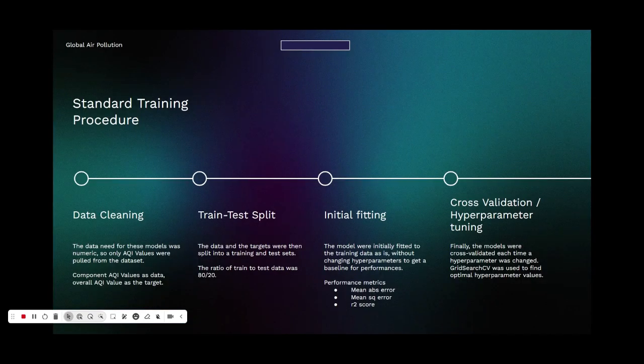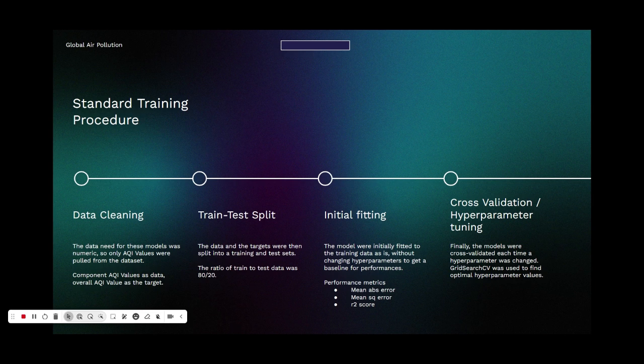As for the machine learning pipelines, I first pre-processed the data by gathering only the numeric data. The component AQI values were used as the data, and the overall AQI value was used as a target. I then split that data and target into sets of 80-20 training testing splits. After that, I fitted the models to the data before adjusting any of the hyperparameters just to get a baseline of where to start from for performance metrics.